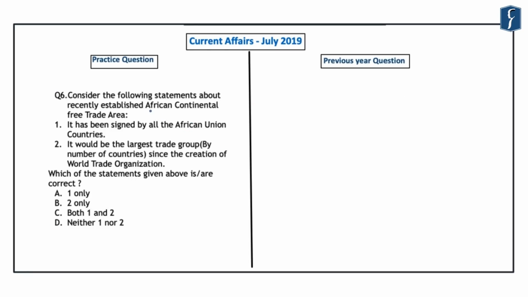Now, the 6th question is related to the African Continental Free Trade Area. This African Continental Free Trade Area was finalized in May 2019, and its operational phase started in the month of July in 2019. And this becomes important for us from the preliminary examination point of view. However, before solving this question, let us look at how questions have been asked based on important trade agreements and also on important international relations related areas.